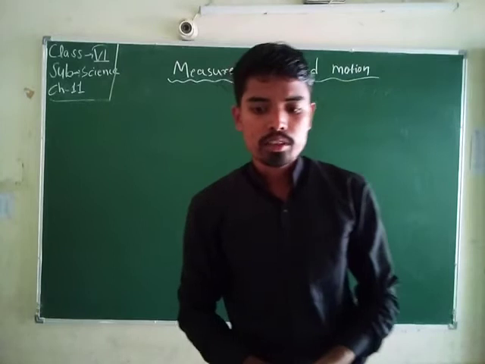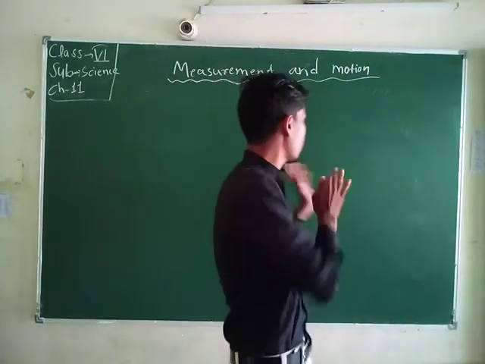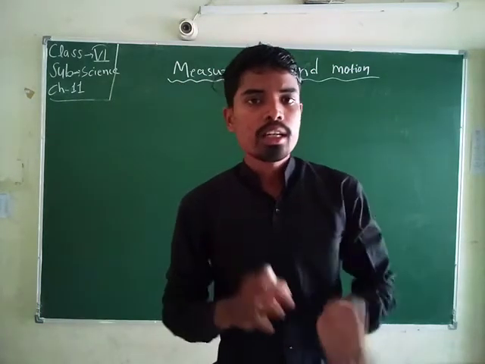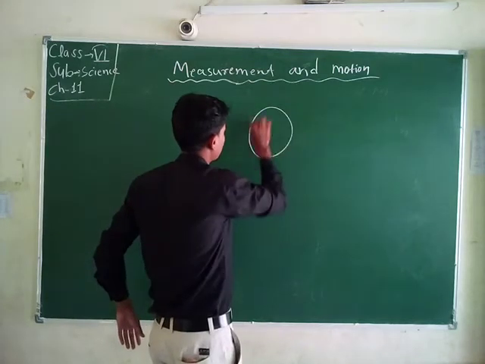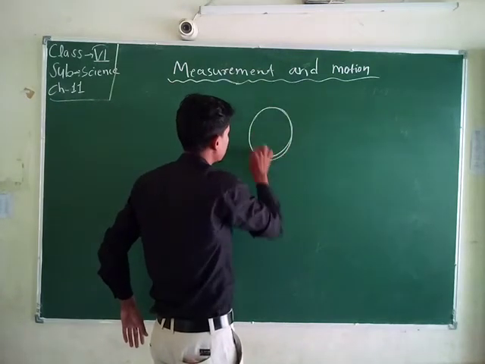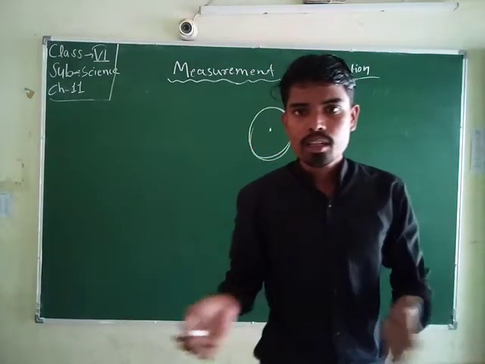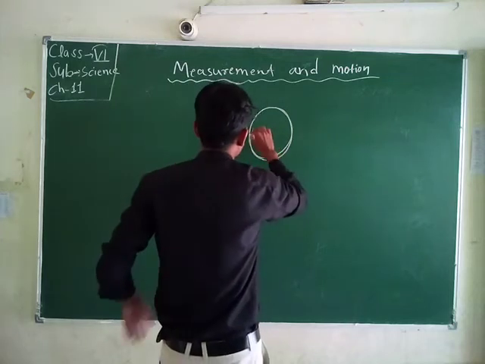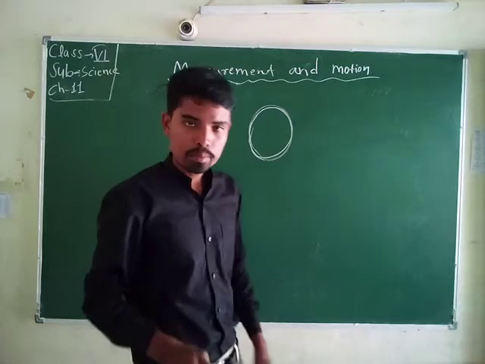Suppose the hands of a clock change their position, but the clock always remains in the same position. The minute hand, second hand and hour hand all change position, but the clock itself remains the same.